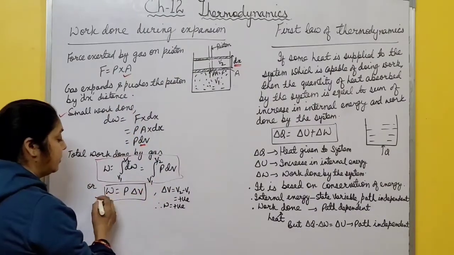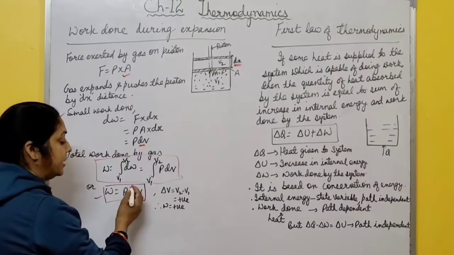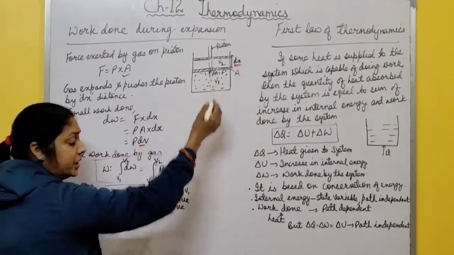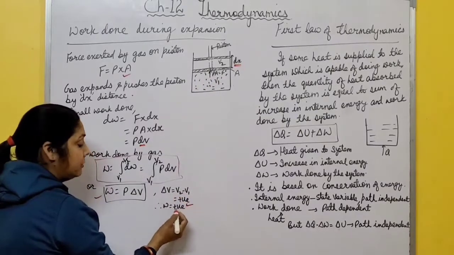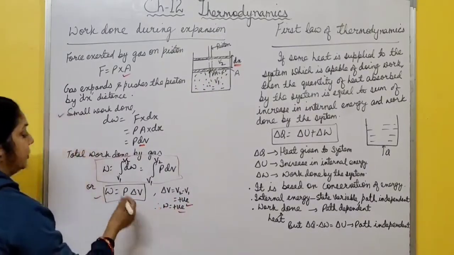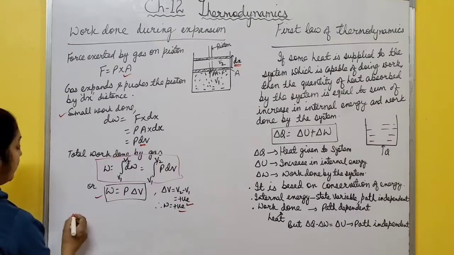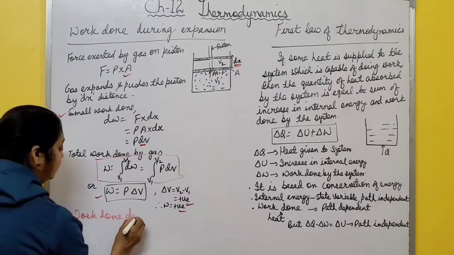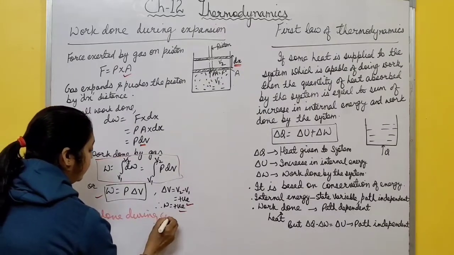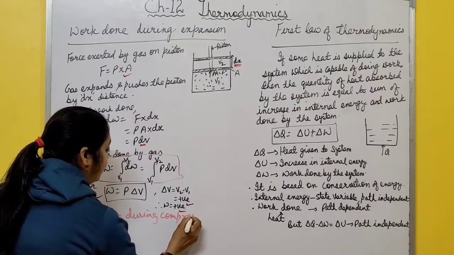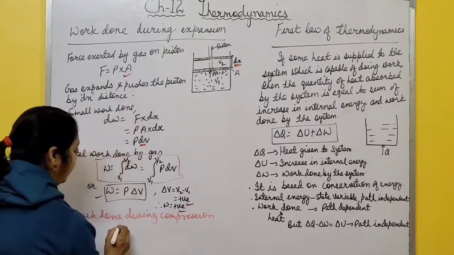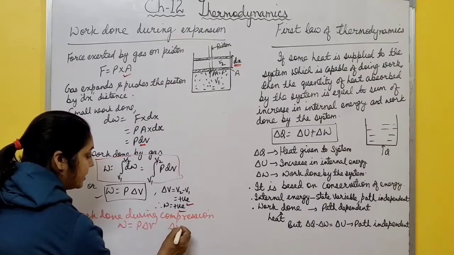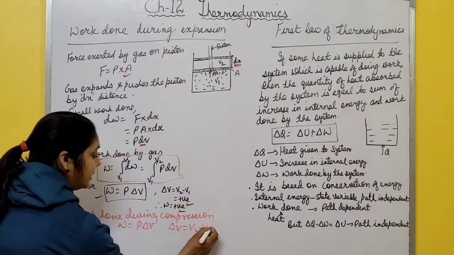You can also write W equal to P delta V, and here change in volume is V2 minus V1. V2 is greater than V1, volume increases, so change in volume is positive. So work done is also positive. If it is a case of compression, during compression the formula is same, W equal to P delta V, but here delta V is V2 minus V1 and it is negative.